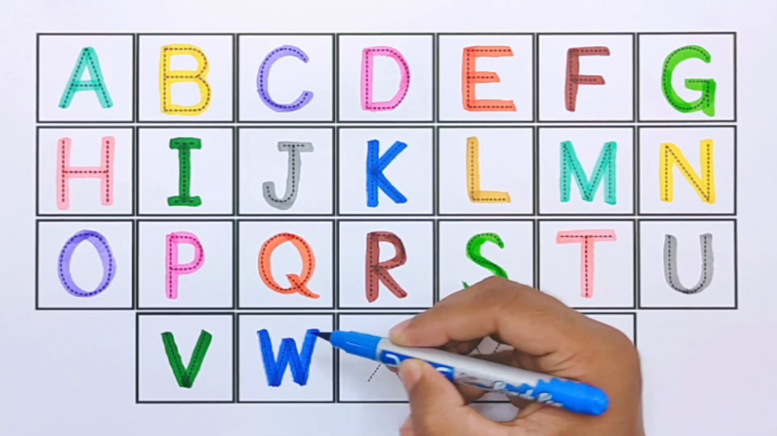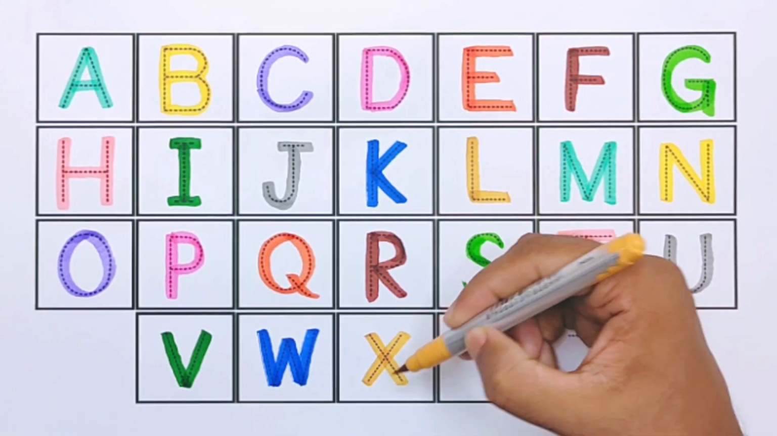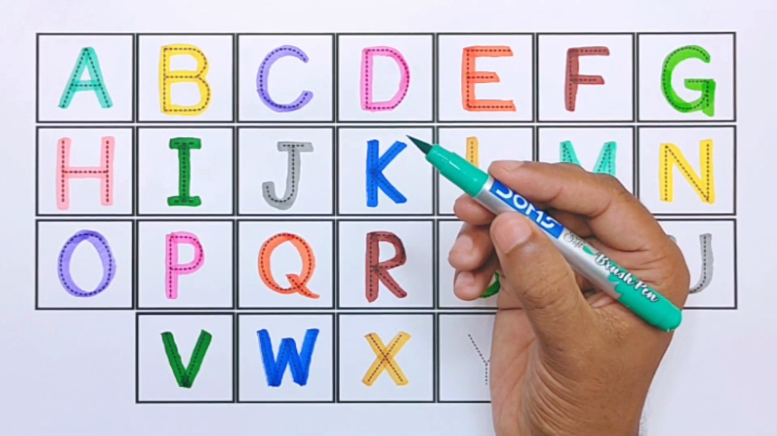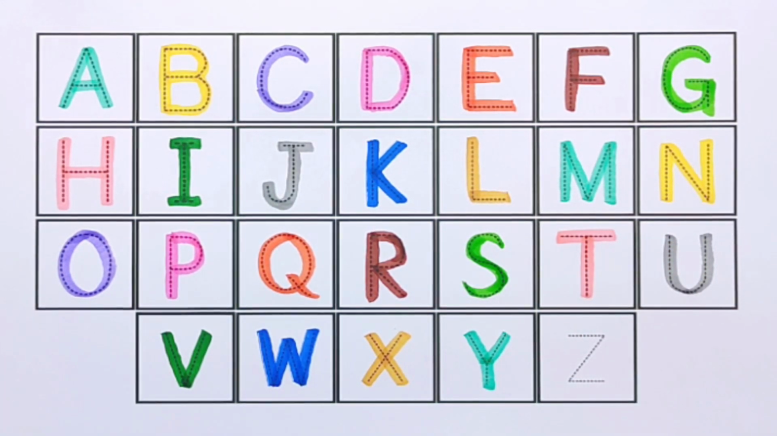W for winter. Yellow brown color. X for Xerox. C green color. Y for yo-yo. Purple color. Z for zero.